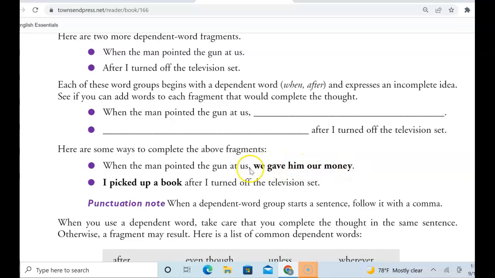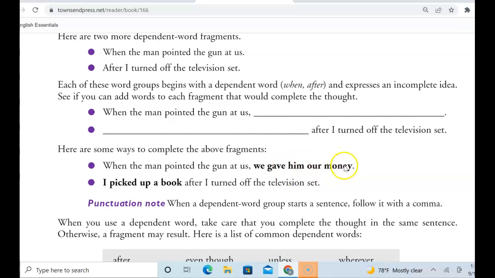Let's just stop at the comma. When the man pointed the gun at us, do we have a subject? Yes, the man. Do we have a verb? What did the man do? Pointed. So we have a subject and a verb. Now the next thing, remember, we're going to stop here at this comma. When the man pointed the gun at us, does it make sense? No, it's dependent. It needs more information. So therefore, this is a fragment. If we put a period here, this is a fragment. It's an incomplete thought. Does it have a subject? Yes. Does it have a verb? Yes. But does it make sense on its own? No. Therefore, this is a dependent clause. It's starting with when.